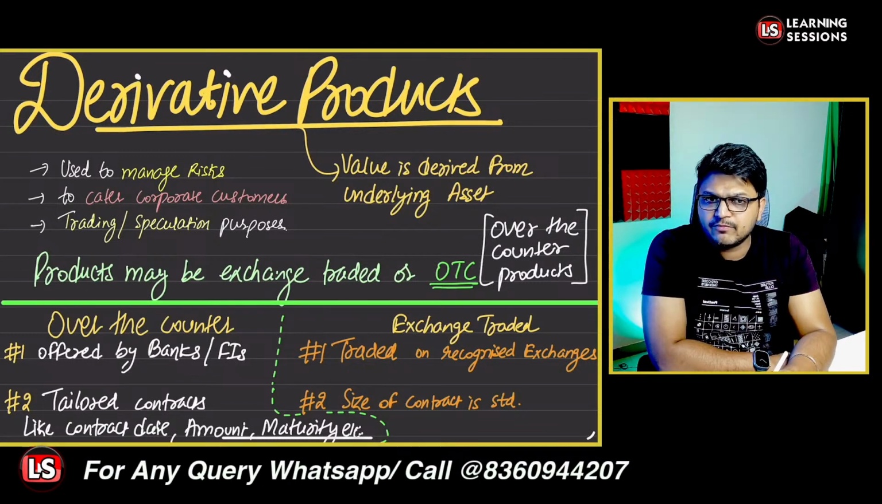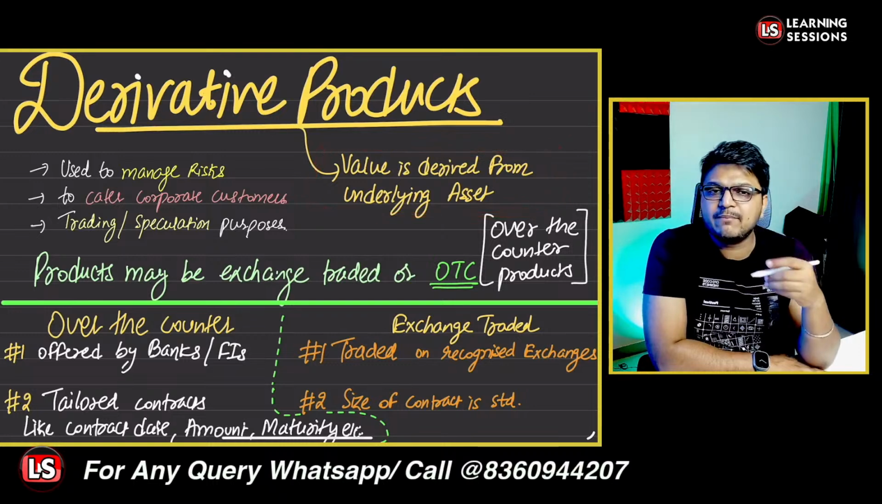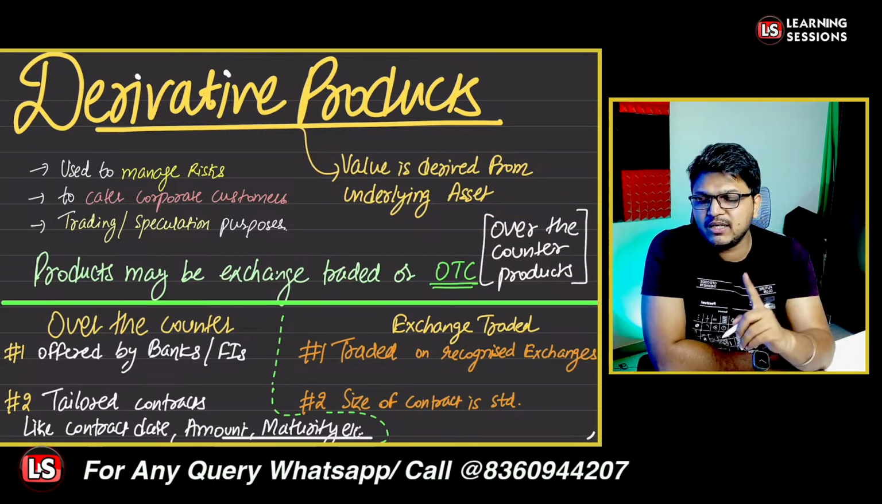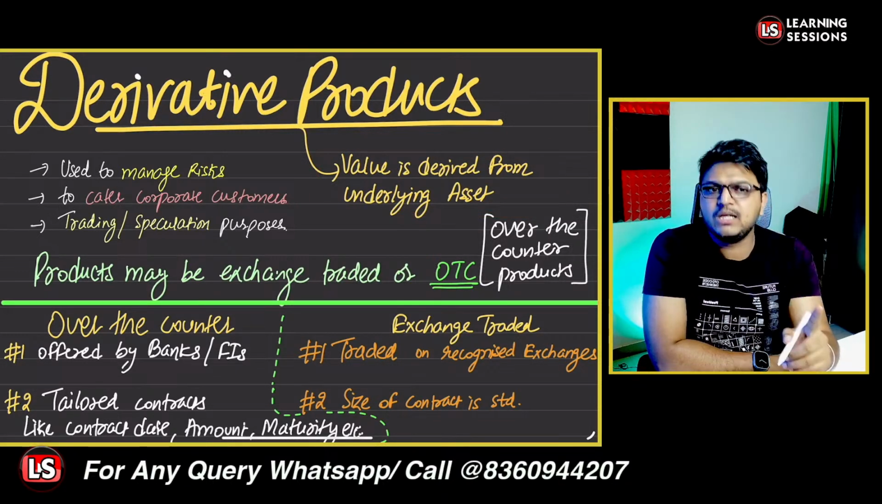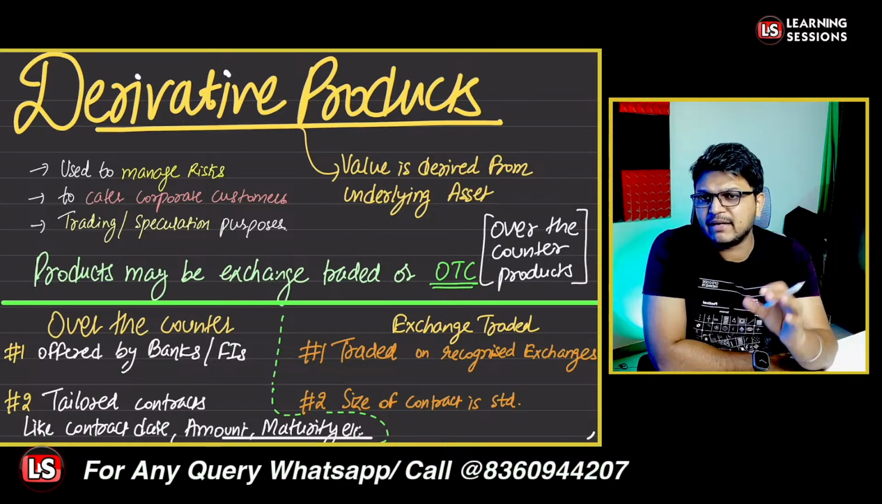Now we are going to talk about derivatives. What is a derivative? As the name suggests, a derivative does not have a value of its own, and its value is actually derived from the underlying asset. The underlying asset can be a commodity, a security, an equity, or anything else which has some value.